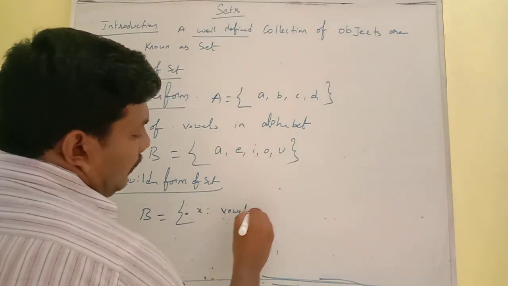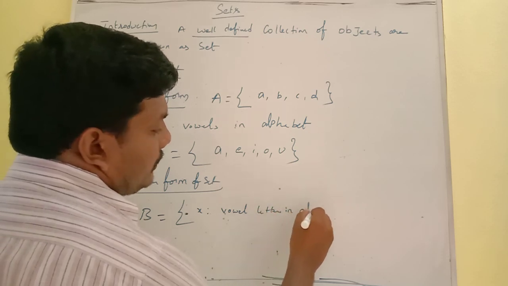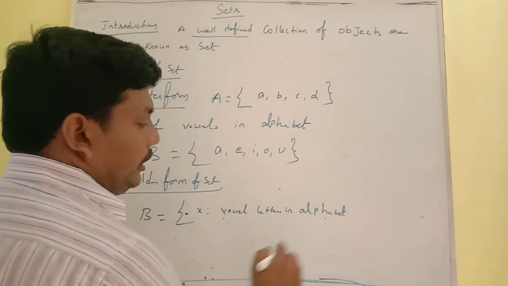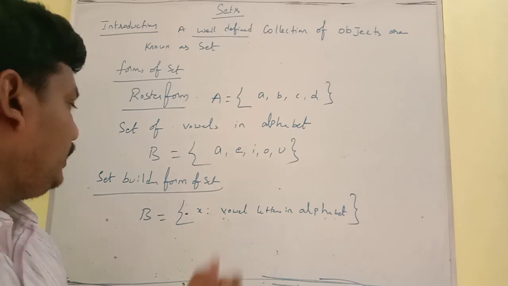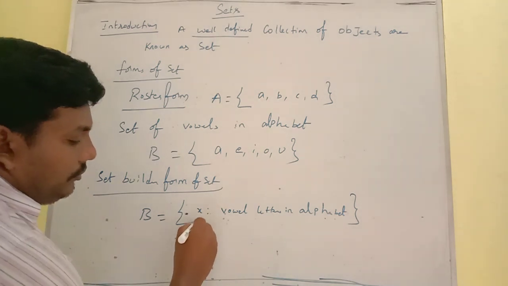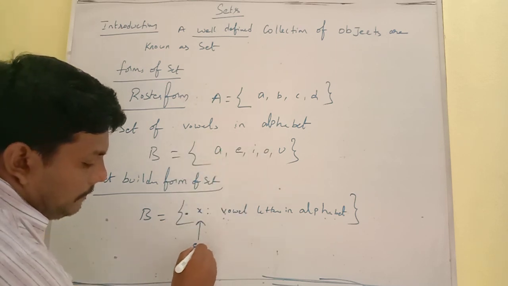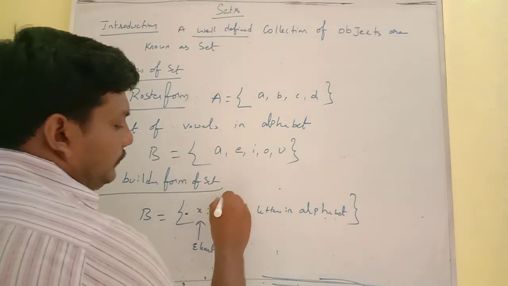Vowel letters in the English alphabet, then we enclose this with curly brackets. Then what we understand from this set builder form is that x is a variable which represents all the elements. That means instead of elements, we use the variable, and this is a colon.